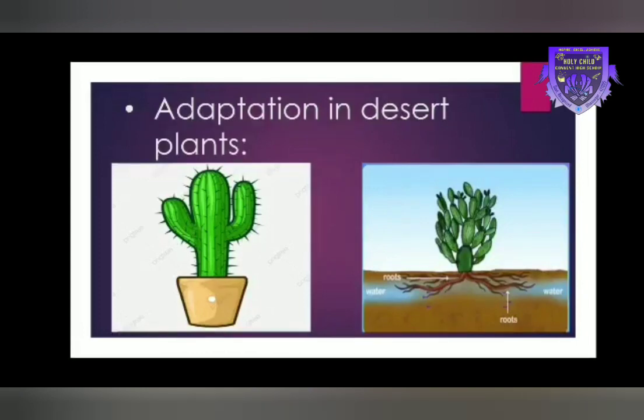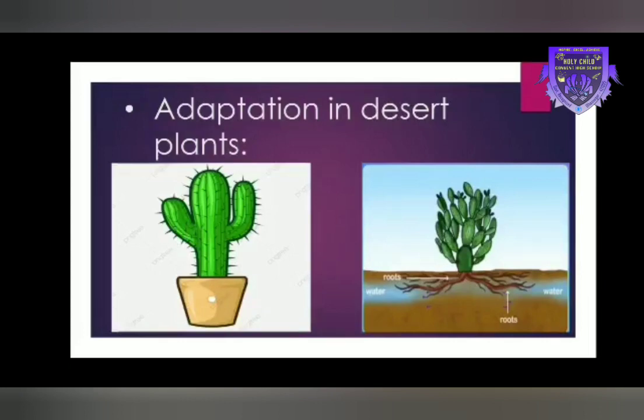Some examples are cactus, palm, acacia, which are the most common desert plants. These desert plants have special adaptations which help them to survive in such dry conditions of a desert. Now, considering the example of cactus, a cactus plant has a thick green stem. You can see that in the picture. This thick stem stores water in it when water is available. This stored water helps the plant to survive when water is not available.